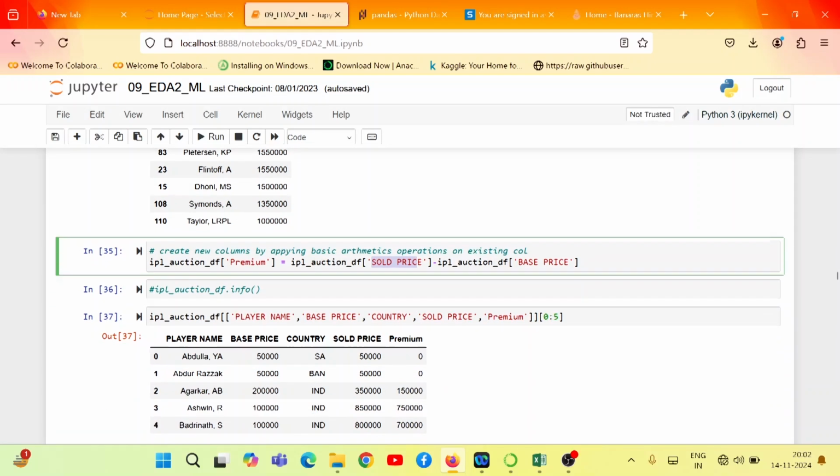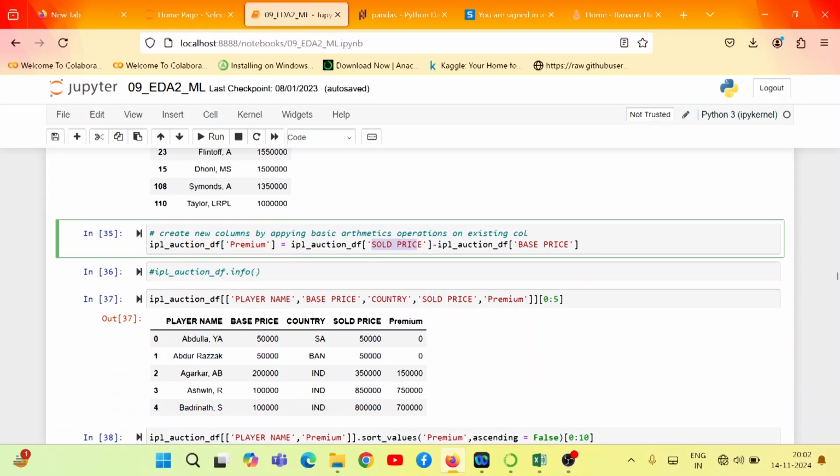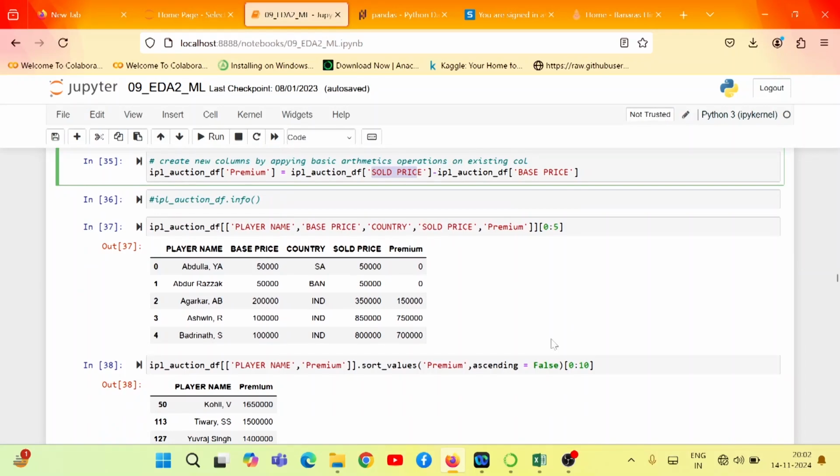So if you include this premium as well, you will see this is the outcome of that. Now let's say I want to know the player who has got the maximum premium. The difference between the base price and the sold price is the premium. I'm interested in which of the 130 players has got the maximum premium. How to do this?